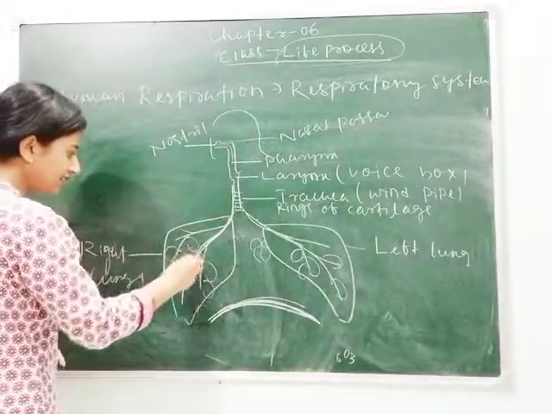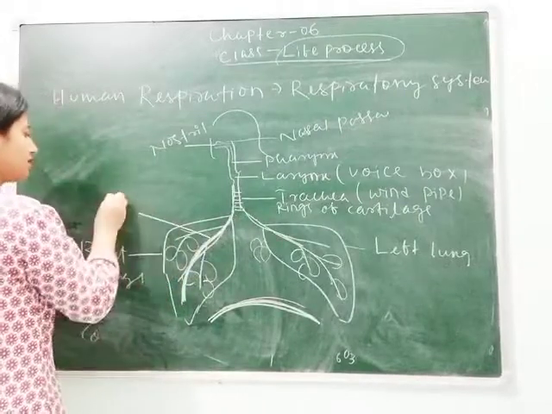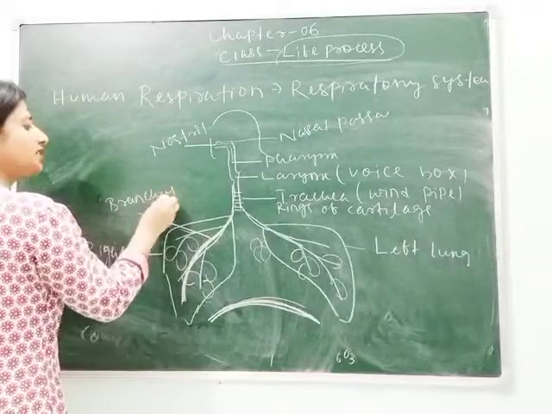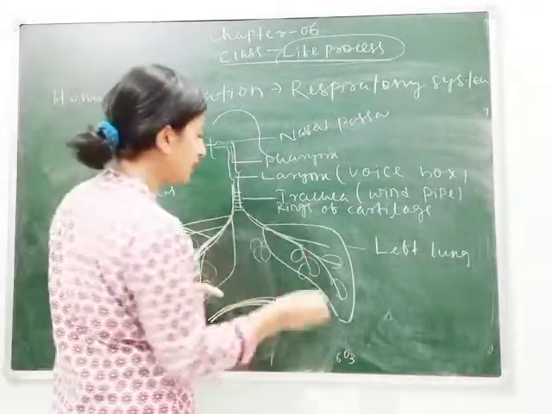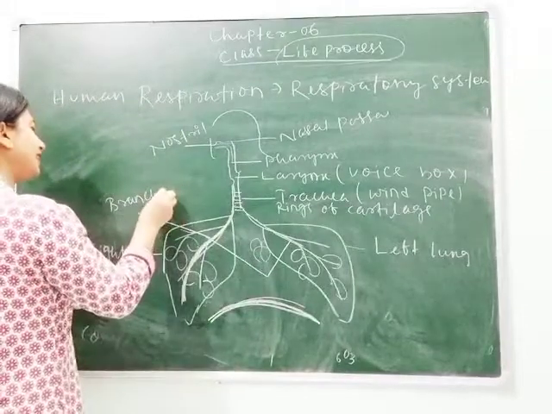Then here, you can see, this is called bronchus. Bronchus is the singular and bronchi is the plural. If I label these two, then I will write here bronchi.